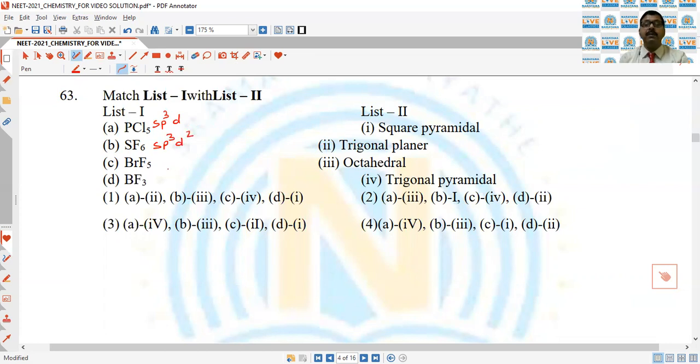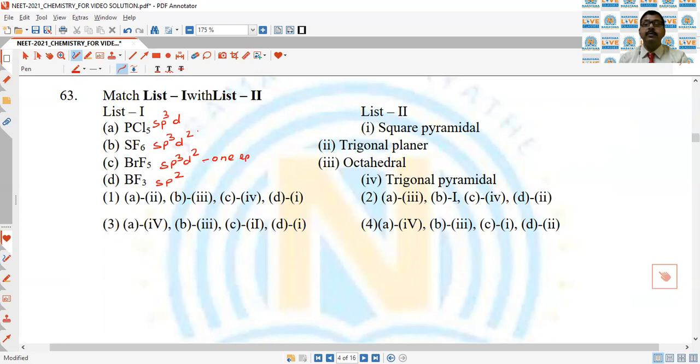In BrF5 bromine is sp3d2 hybridized, but there is one lone pair of electron, and in BF3 it is sp2 hybridized boron.